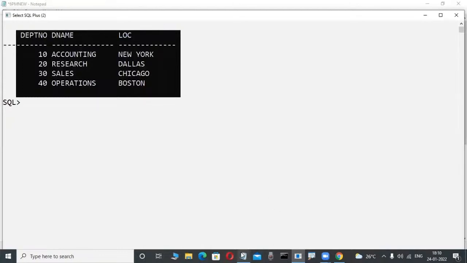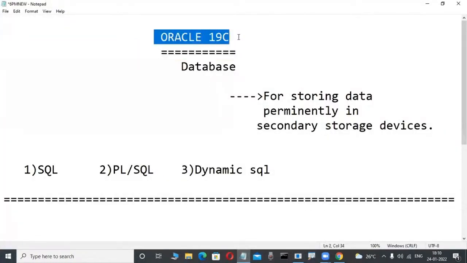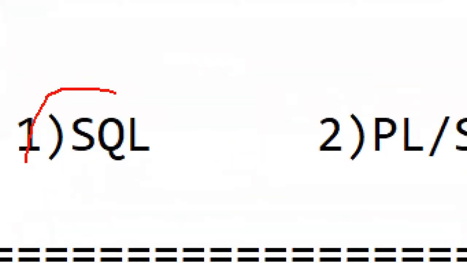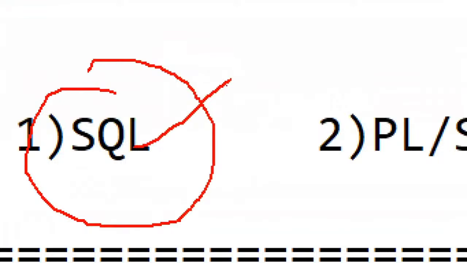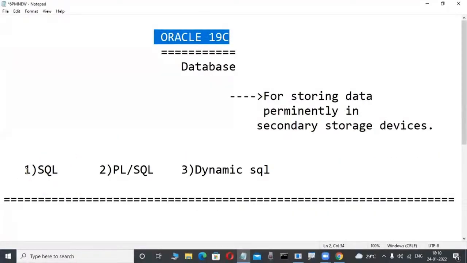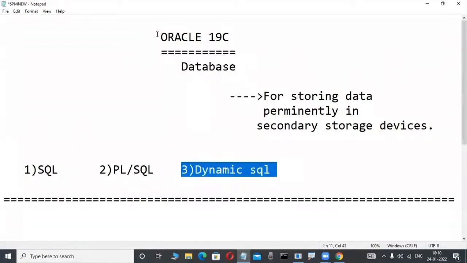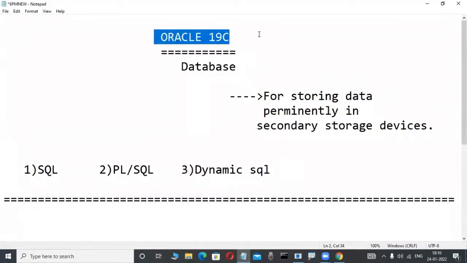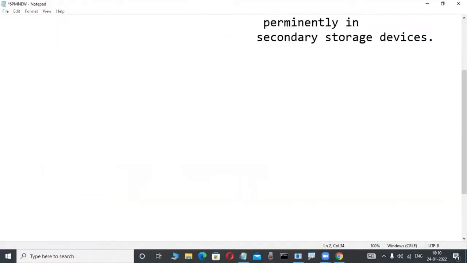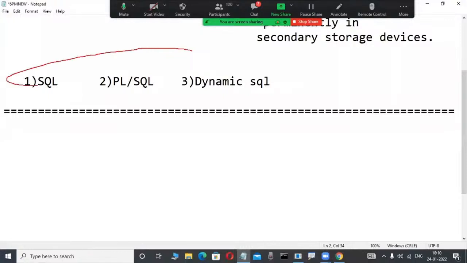For operating these relational data model products, one universal language is there. What is that? SQL, structured query language. But to operate the Oracle product, not only the SQL language, three languages are there. One is SQL, another is PLSQL, procedural language extension for SQL, and another is dynamic SQL. Anybody learning an Oracle course anywhere in the world, not only from me, is taught these three languages. What is the SQL language? What is the PLSQL language? What is dynamic SQL? They are big concepts.